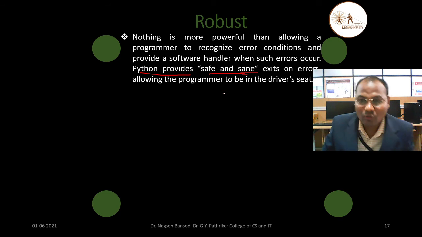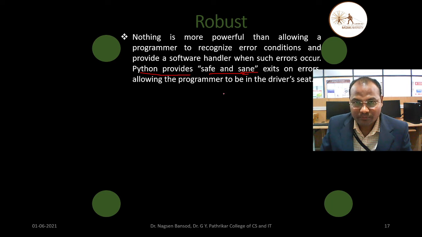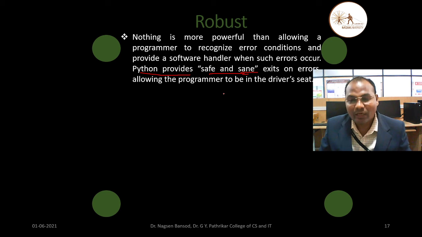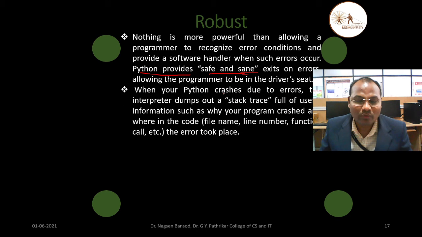So it is robust. It means if one error occurs in software, you don't need to change that software directly. You can upgrade that software by adding some component in it or by finding the errors from that software. This facility is available in the Python programming language, so we can say this is a robust programming language.